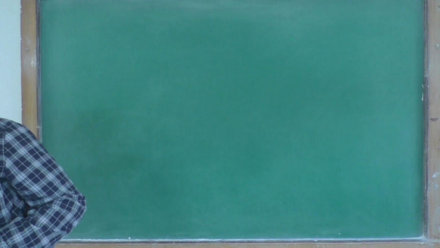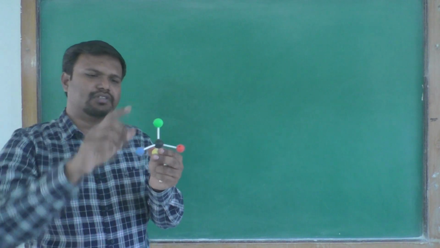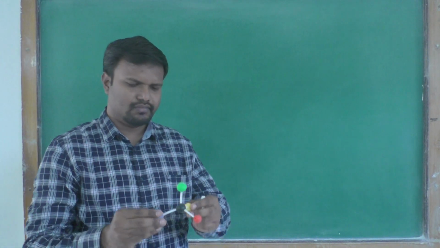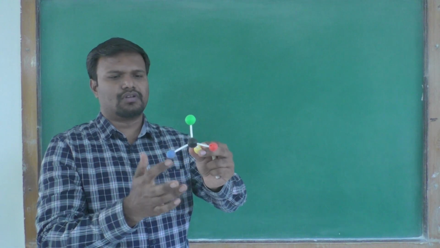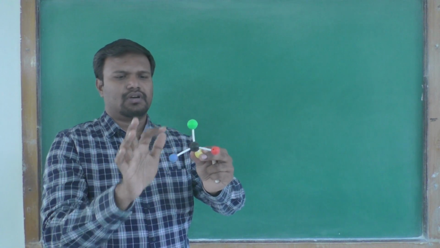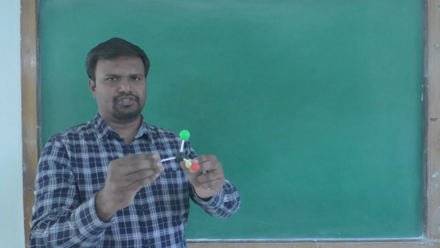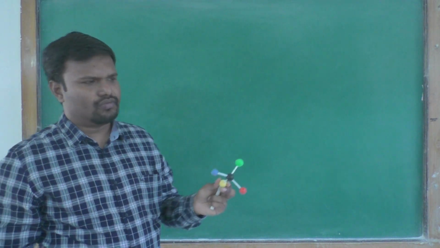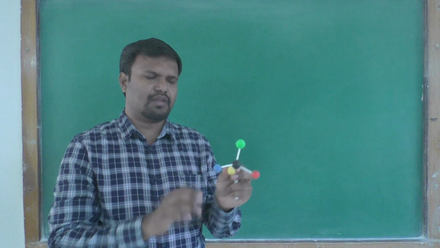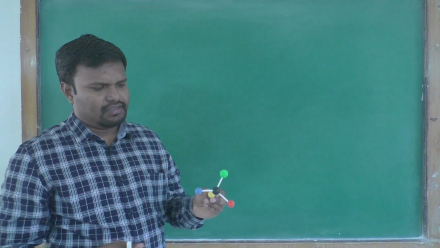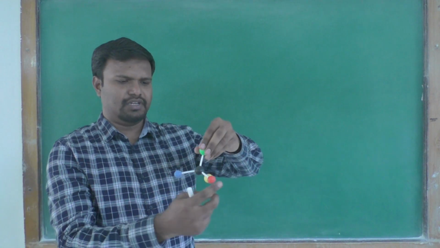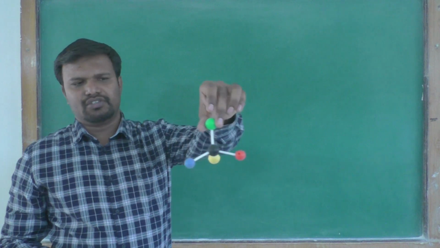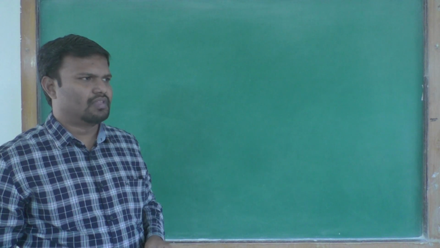Suppose we have a carbon that is the chiral center, and different groups or different atoms are attached to this chiral carbon atom. Its 3D arrangement is nothing but the configuration.